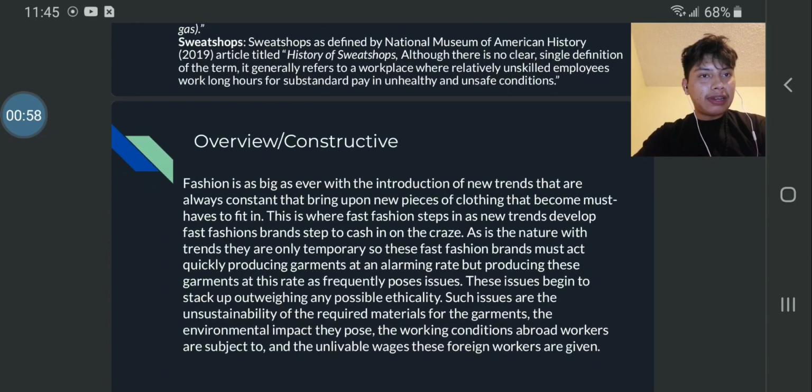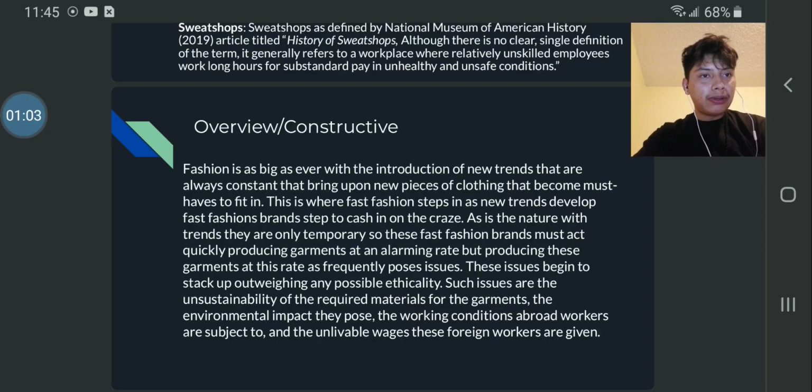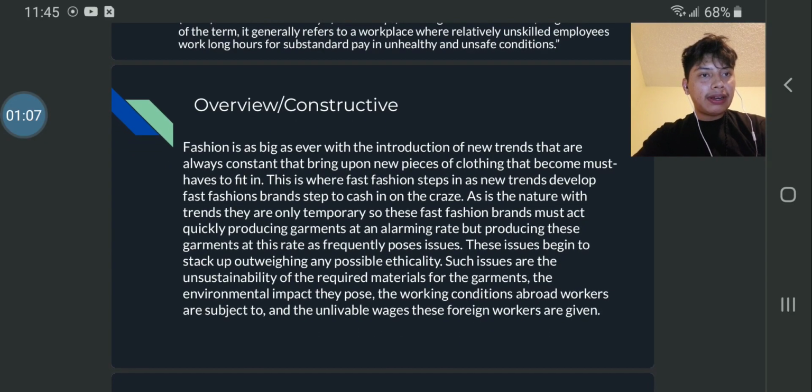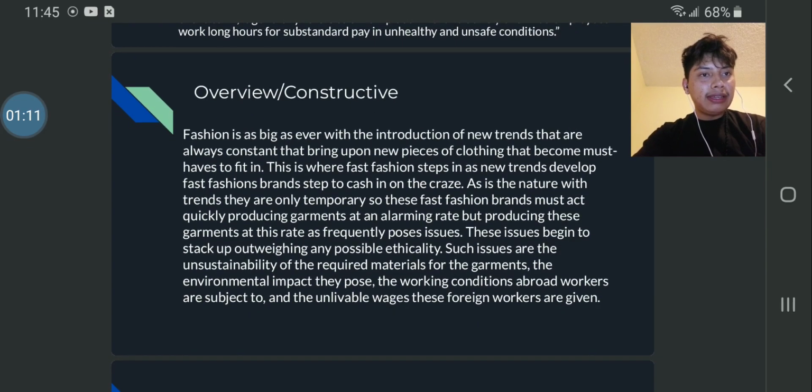Sweatshops. Sweatshop is defined by the National Museum of American History's 2019 article "History of Sweatshops." Although there is no clear single definition of the term, it generally refers to a workplace where relatively unskilled employees work long hours for substandard pay in unhealthy and unsafe conditions.